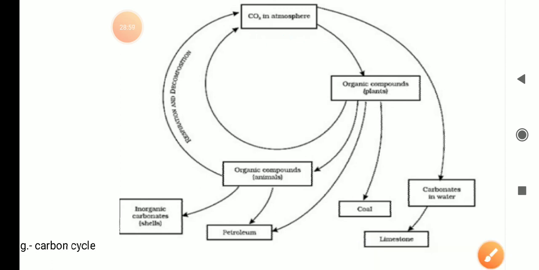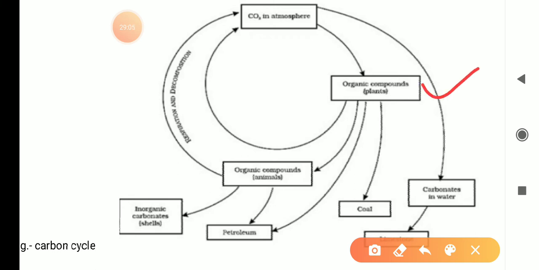So from this air, carbon is coming to the plants. Then what happens when animals eat the plants? Carbon comes into the bodies of animals.